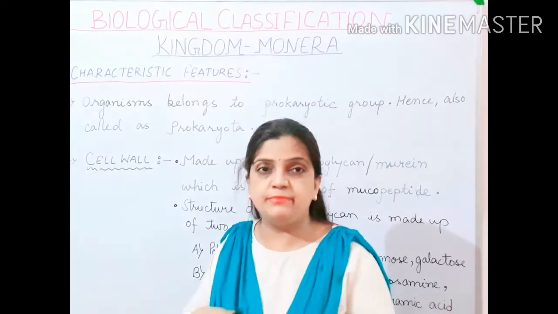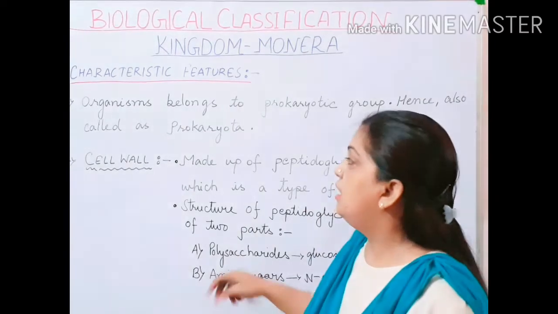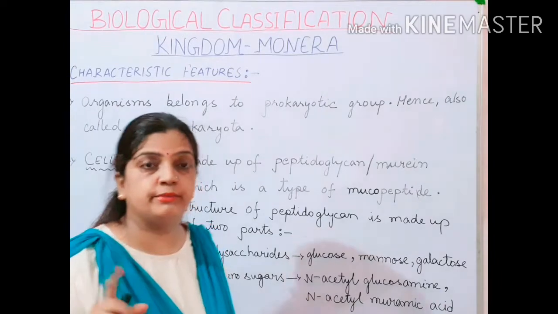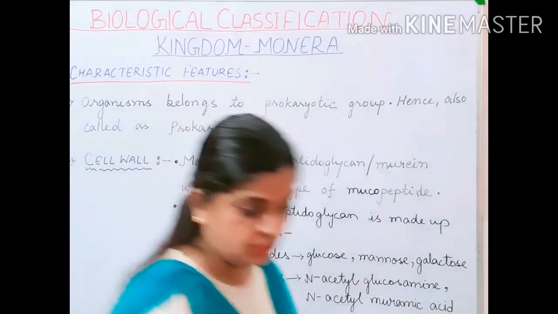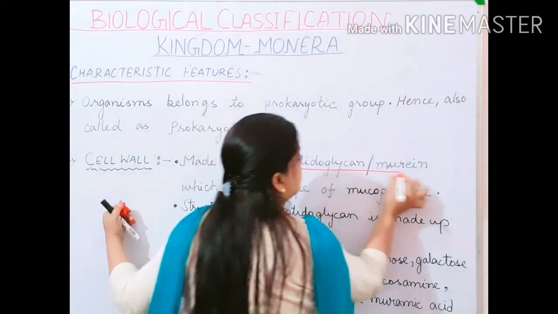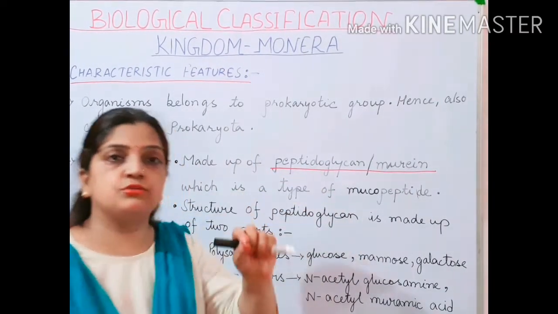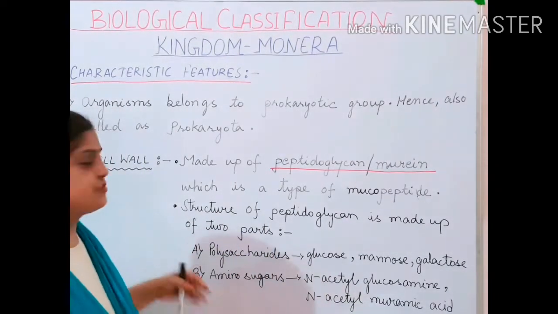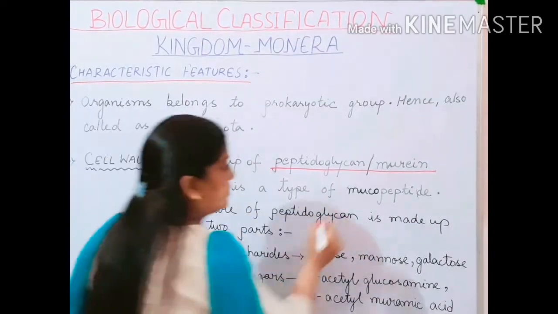Now the outer wall of the organism is the cell wall. You know it very nicely. Now this cell wall, according to your NCERT, and this is a very important point which you have to remember, is made up of peptidoglycan, or it is also called murein. This is a crucial, very important specific point which you have to remember. What is extra is that this peptidoglycan is a type of mucopeptide.